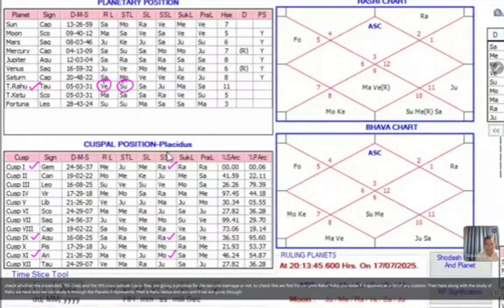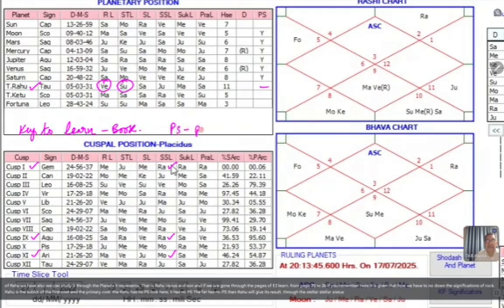If you remember the pages of Key to Learn from page 25 to 26, it is given there how we have to note down the significations of Rahu. Rahu is the sub-sublord of the first cusp and the primary cusp. Rahu has no PS. Look here, it has no PS. If it has no PS, then Rahu will give its result through the stellar status.